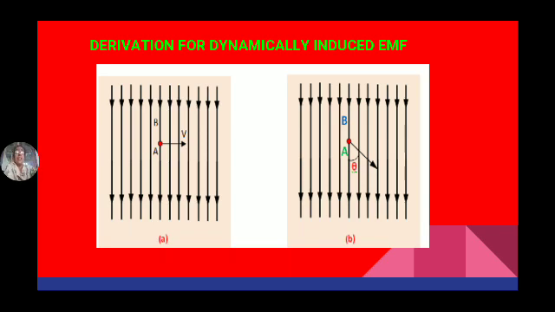Suppose the conductor is moving in the vertically downward direction. In figure A, it is moving perpendicular. If this is the magnetic field and the conductor is moving parallel to the magnetic field, is it possible to link the flux with the conductor? If this is a river and we are moving in the same direction, is it possible for the river water to touch your feet?